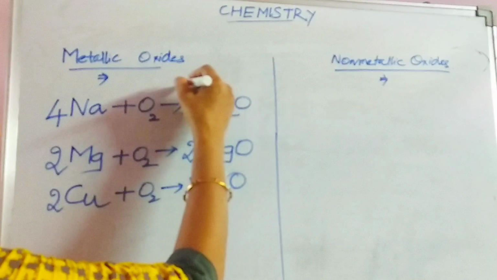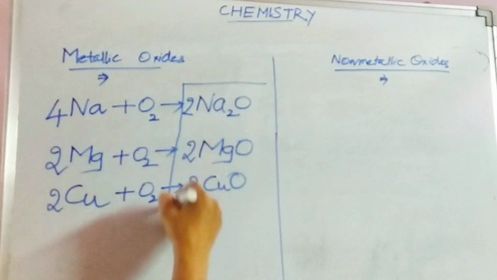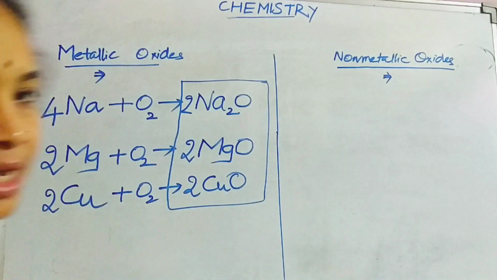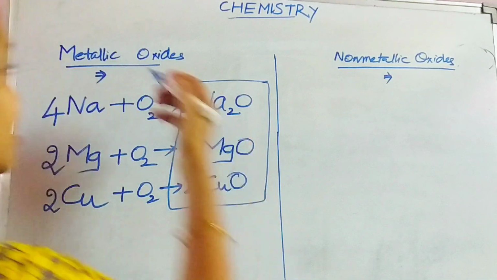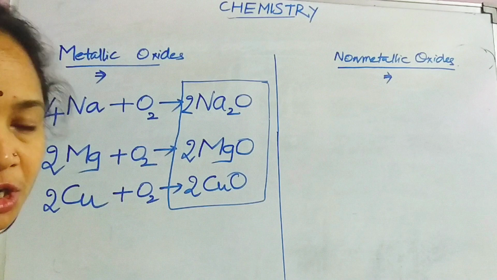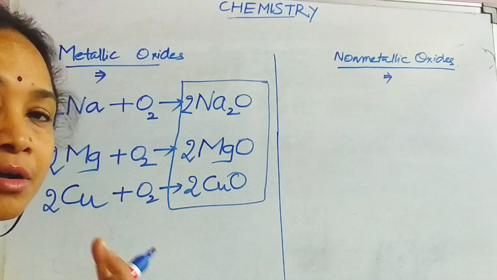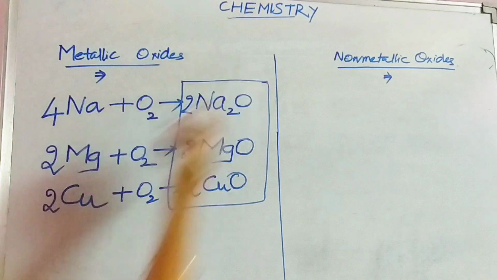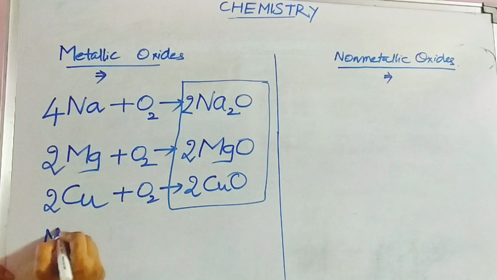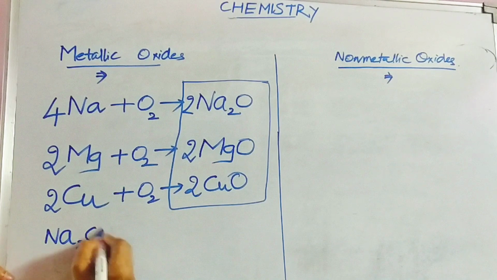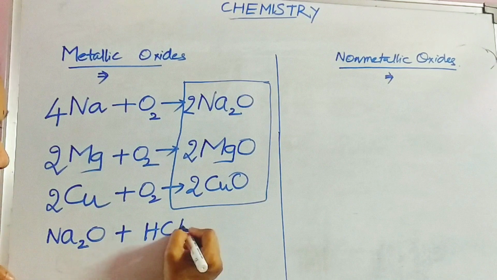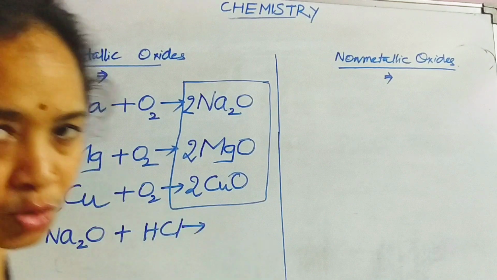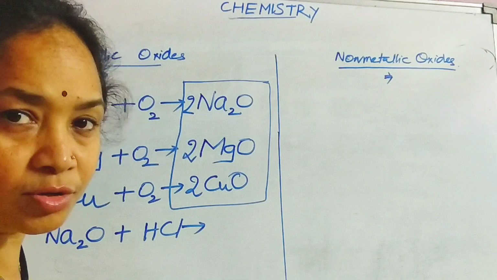So these 3, look at this, sodium oxide, magnesium oxide and copper oxide. These 3 are metallic oxides, and I tell you that these metallic oxides are basic in nature. How can we prove that they are basic in nature? For example, if I take Na2O, sodium oxide, and make it react with hydrochloric acid, HCl, I'll be taking some sodium oxide and putting it in hydrochloric acid.